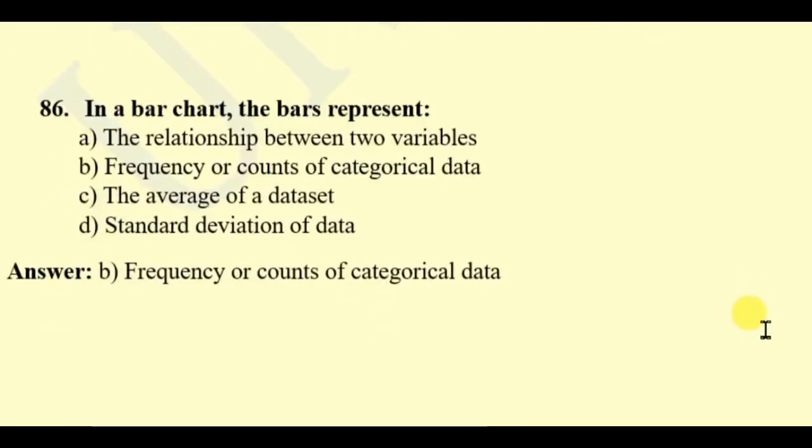Question 86. In a bar chart, the bars represent: the relationship between two variables, frequency of counts of categorical data, the average of data set, standard deviation of data. Here the right answer will be frequency of counts of categorical data.